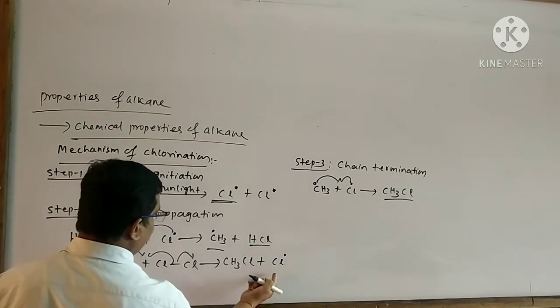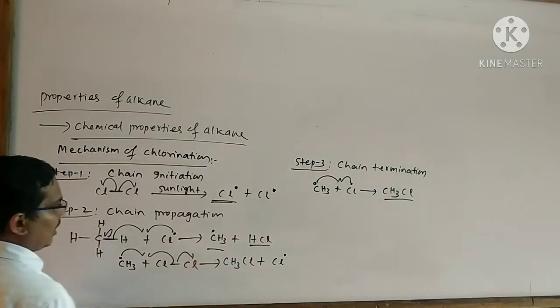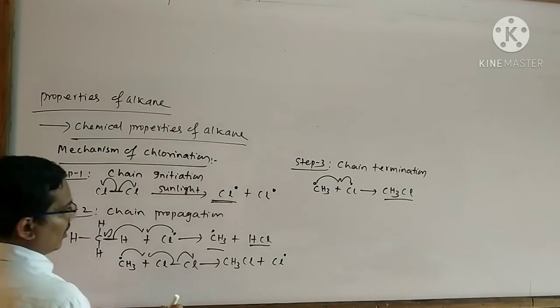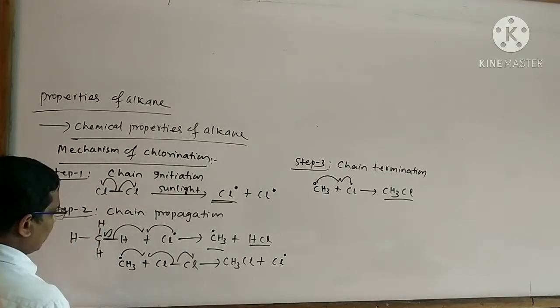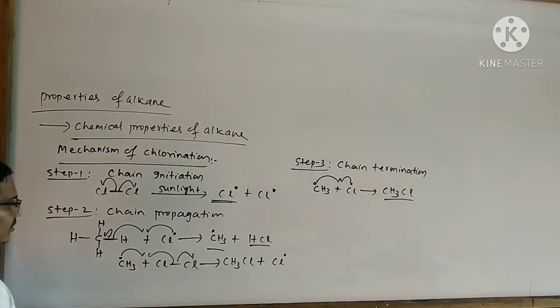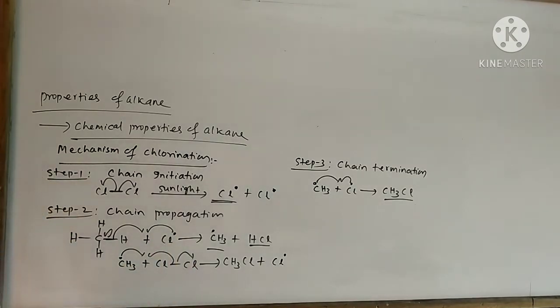Again this chlorine free radical attacks another substrate to form methyl chloride and HCl as the byproduct. This process goes on like this. As a result, this step is said to be chain propagation.